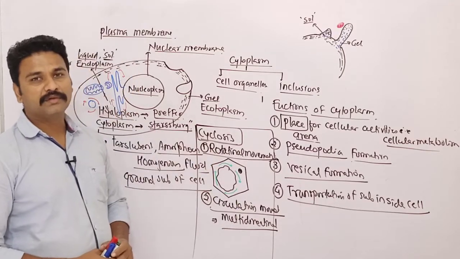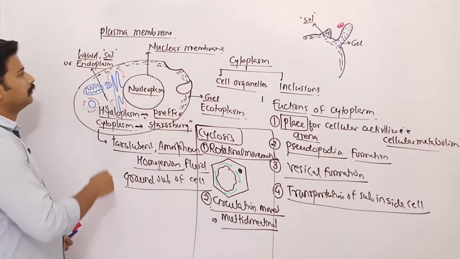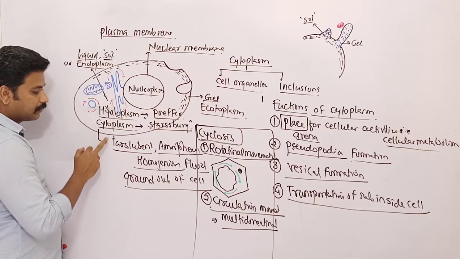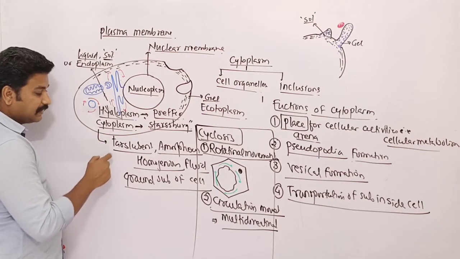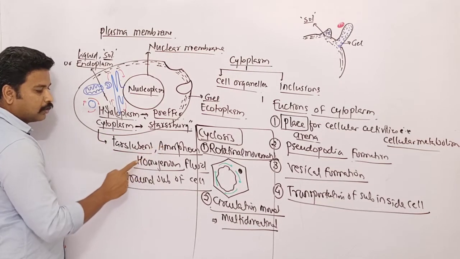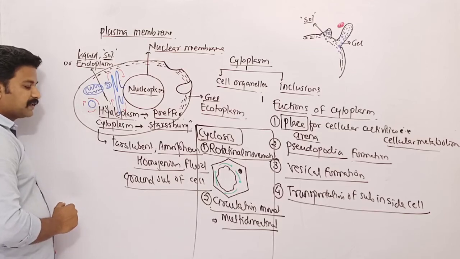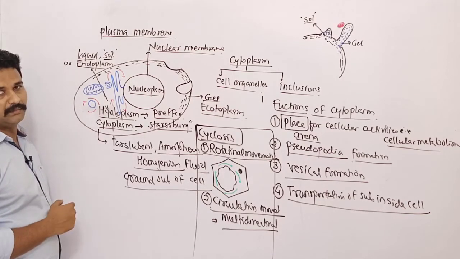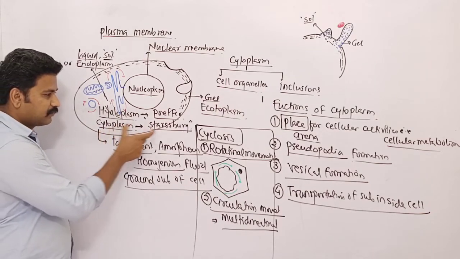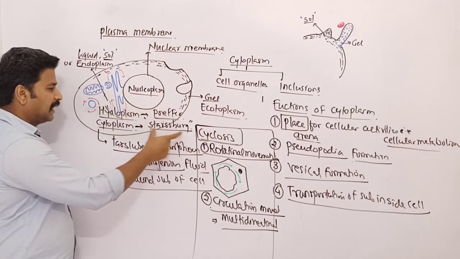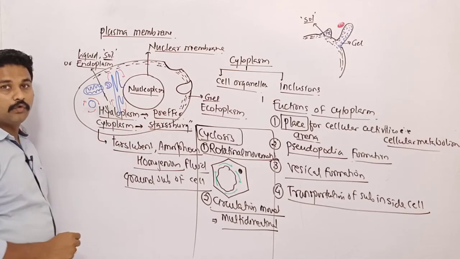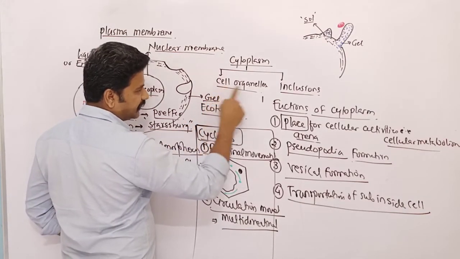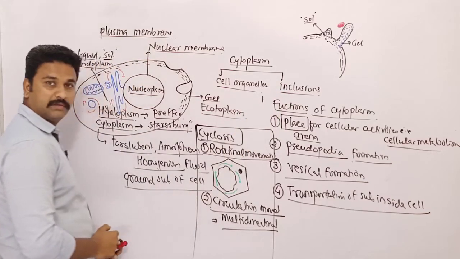So just to revise, we have started with cytoplasm. Cytoplasm is the main arena for cellular activity. It is translucent, amorphous, homogeneous fluid which is present inside the plasma membrane and outside the nuclear membrane. The term cytoplasm was given by Strasburger, and the cytoplasm will hold two important things. One, it will hold cell organelles, and second, it will hold the inclusion bodies.